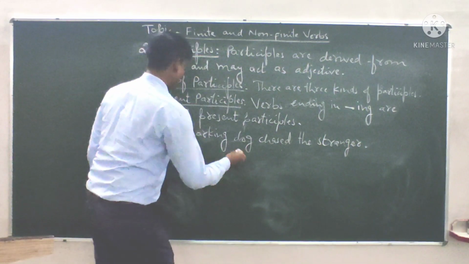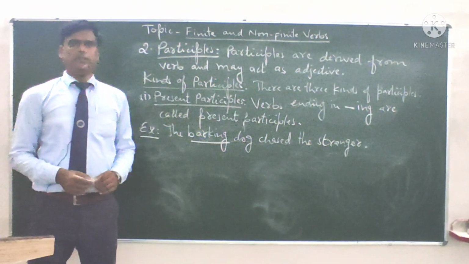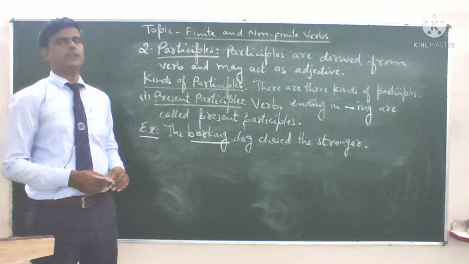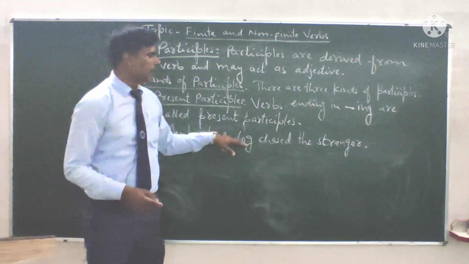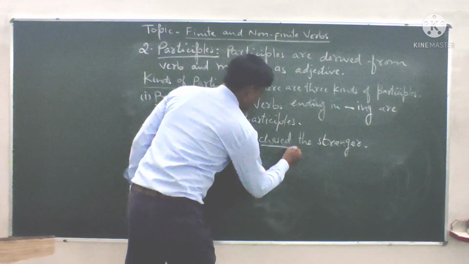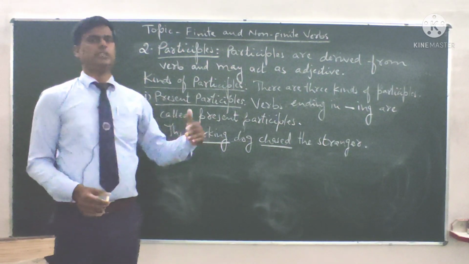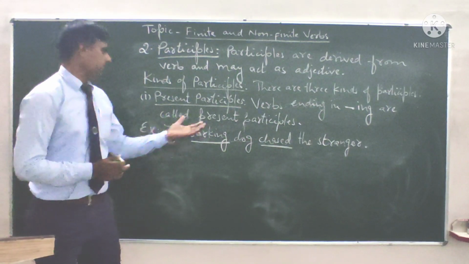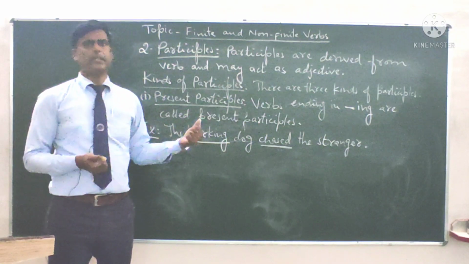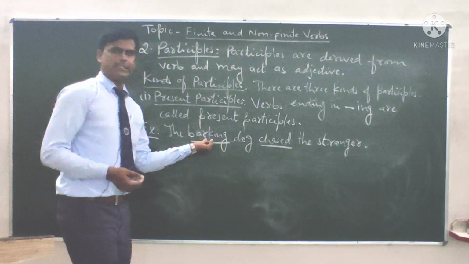Here barking is the present participle, it is formed by adding ing. This is non-finite verb. Chased is the finite verb. Chased will be changed according to the subject, number and person, but this barking will never be changed according to the number, person and tense. It is acting as an adjective.